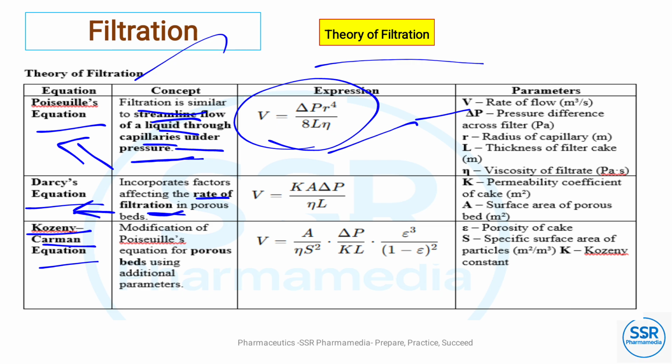The modification of the Poiseuille equation for a porous bed using additional parameters is called the Kozeny-Carman equation. Each equation has an expression and abbreviations are given for each term.